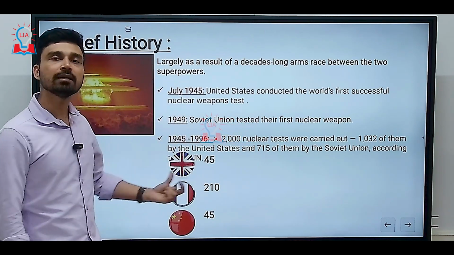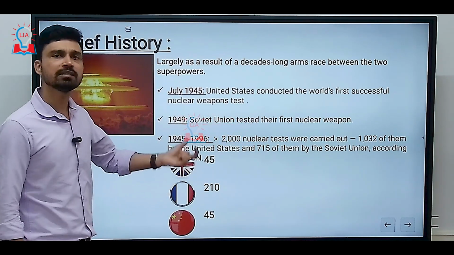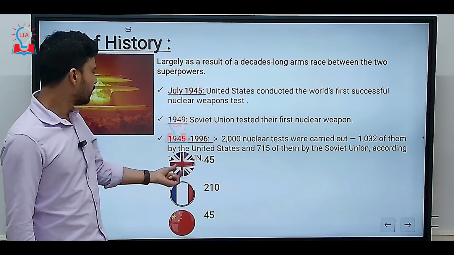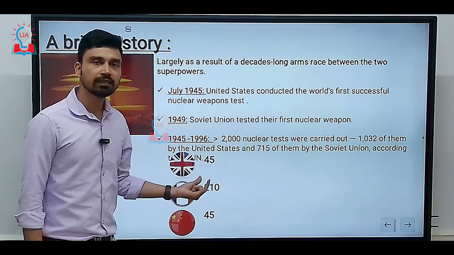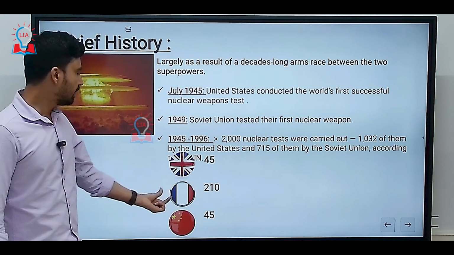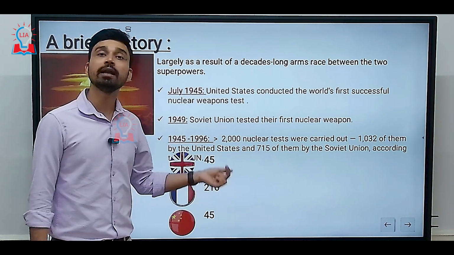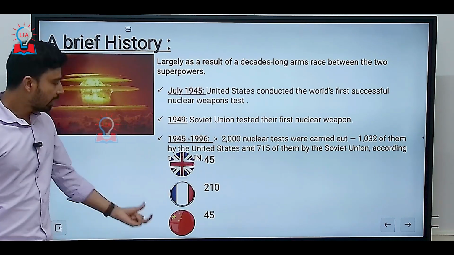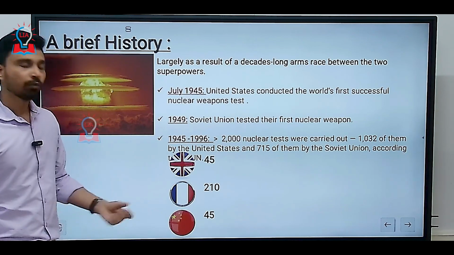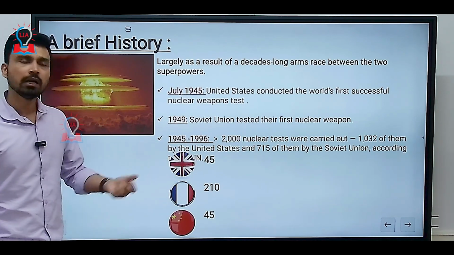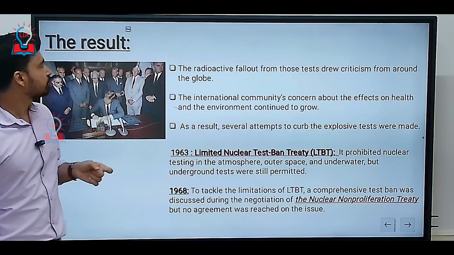Apart from that, 3 other countries also did several successful tests in this time period. We have Great Britain, which conducted 45 successful nuclear tests. Then we have France, which conducted 210 successful tests. And third, we have China, which also conducted about 45 successful nuclear tests, equal to Great Britain.